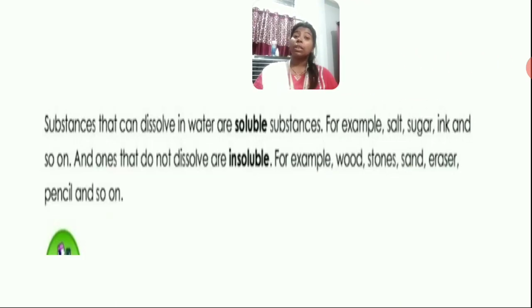We have also learned about solubility. We have seen that the sugar dissolved properly in the water, so that was our soluble substance. But as compared to sugar, the sand didn't mix with the water. It settled down at the bottom of the water, so sand was the insoluble substance. So we already learned about soluble and insoluble things.